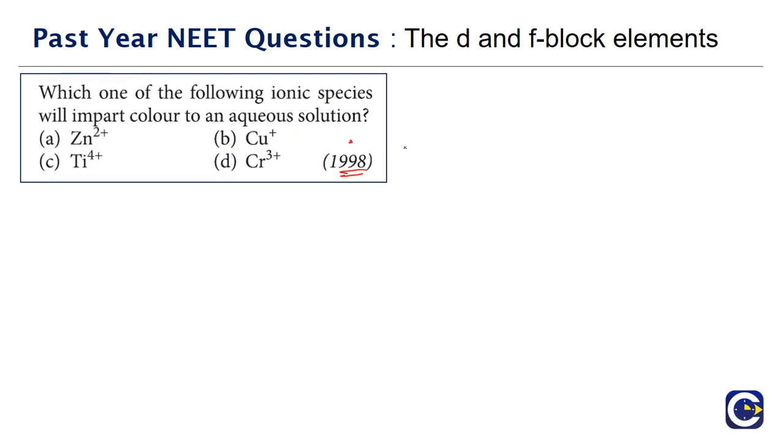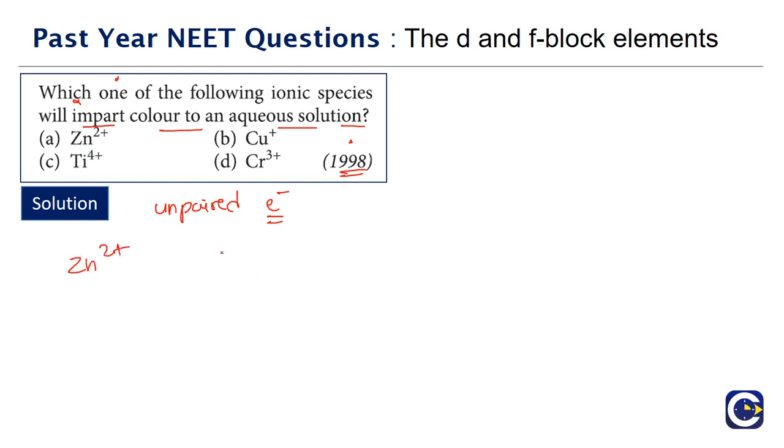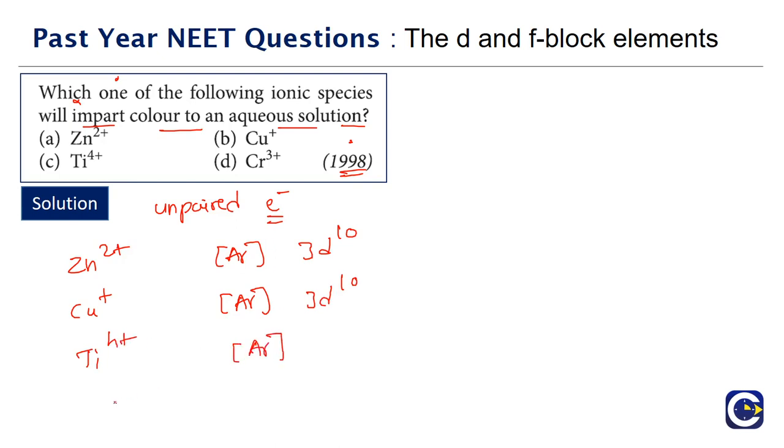Next we have another question that has come in the year 1998. Which one of the following ionic species will impart color to an aqueous solution? If you look at these ions, the color will come when there are unpaired electrons. So when there are unpaired electrons, there will be a color. Zinc 2 plus electronic arrangement will be argon 3d10, and copper plus electronic arrangement will be the same, argon 3d10. Titanium 4 plus will have the electronic arrangement of argon.